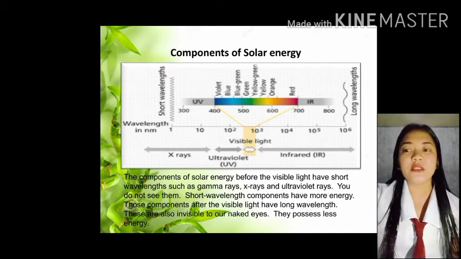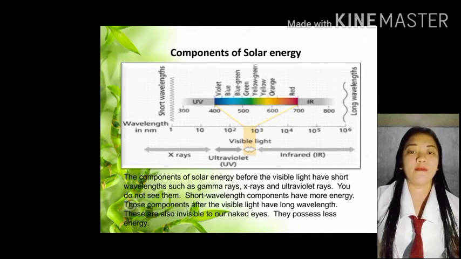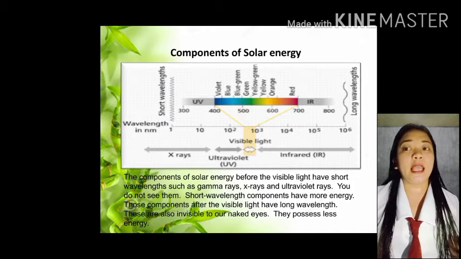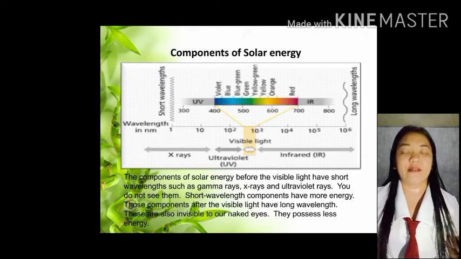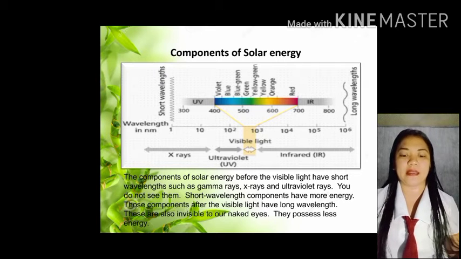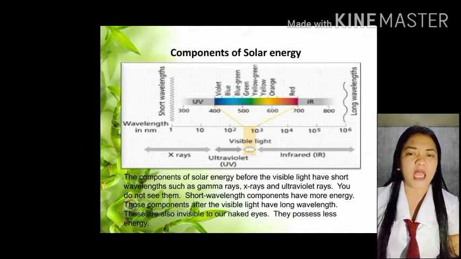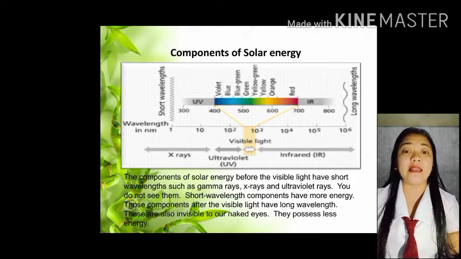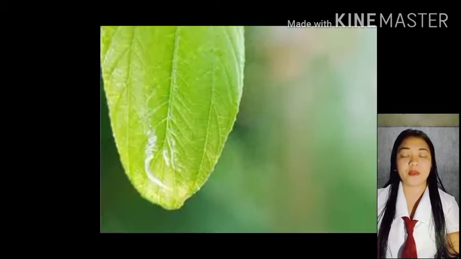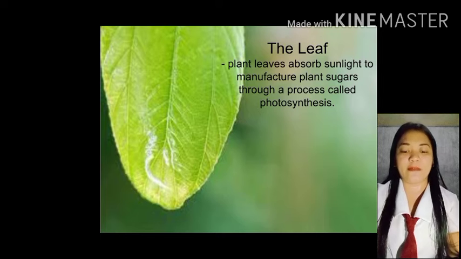And nakikita nyo sa picture na meron siyang visible light, which is the color violet, blue, blue-green, green, yellow, orange, and red. Yan yung mga nakikita natin, usually nakikita ng mata natin. And itong X-rays, ultraviolets, and infrared, hindi siya visible sa ating mata.